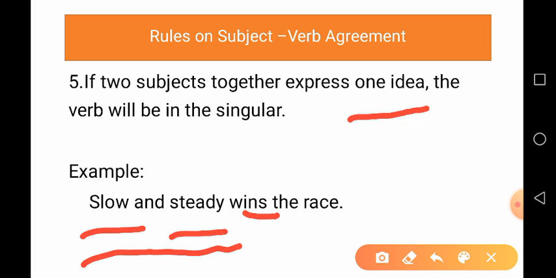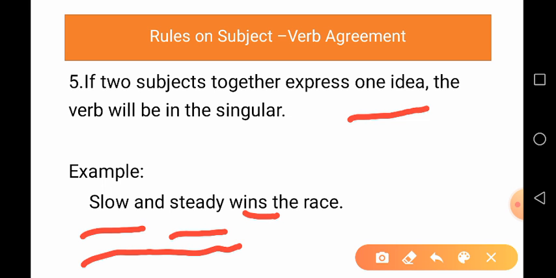Can you tell me one more example to express one idea? Of course, bread and butter is what they need. So, bread and butter are not two different ideas, but one, meaning meal.